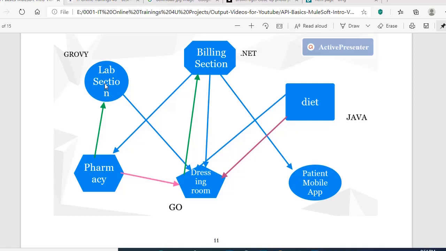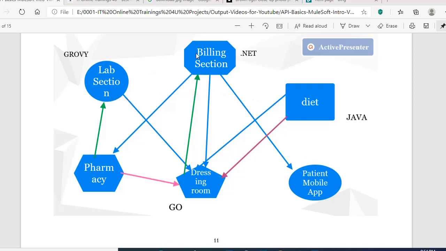Let's say if any blood tests or any other tests are suggested by the doctor, we need to get those tests done. And the patient mobile app: once we register through the mobile app, we need to get all the details to the patient. And this is the data department.